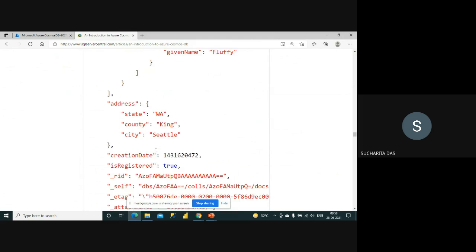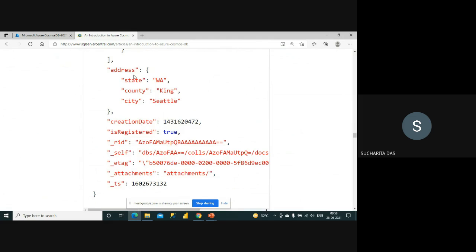Then there is address, then the other columns are given. Under address you can see that it is starting with curly braces. So address is a compound data type, right? It has multiple parts. You know that it is a multi-valued attribute. Address may have a state component, country component, city component, right? When we fill our address details, in some places multiple parts are given. When we fill up any form, some give just one text box where you have to provide everything.